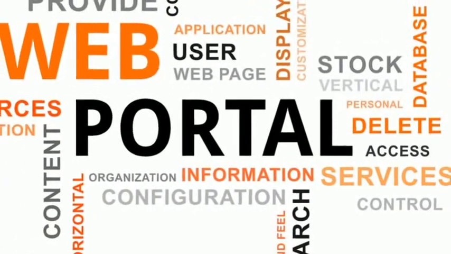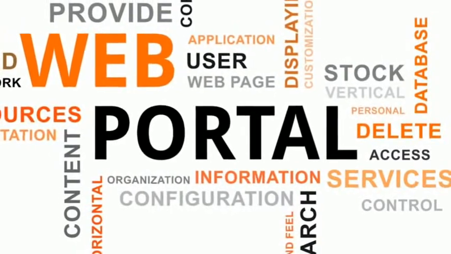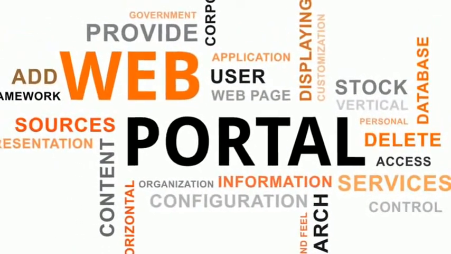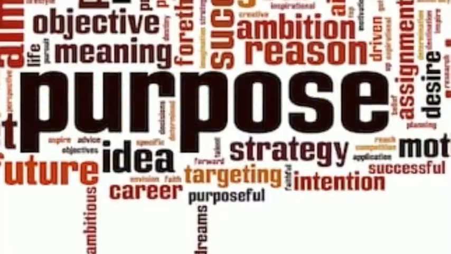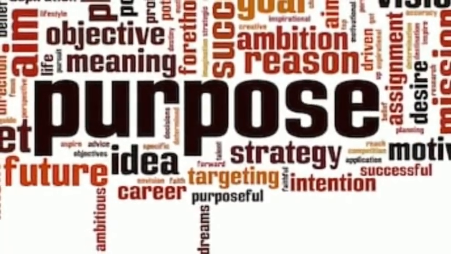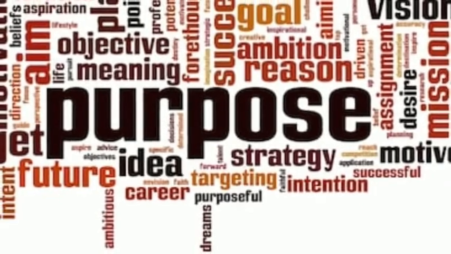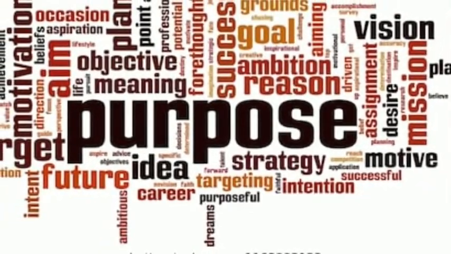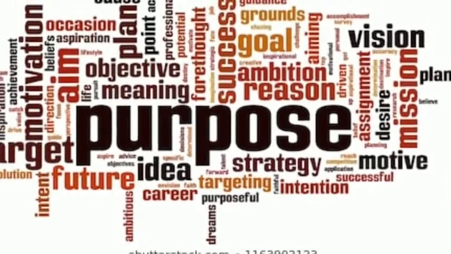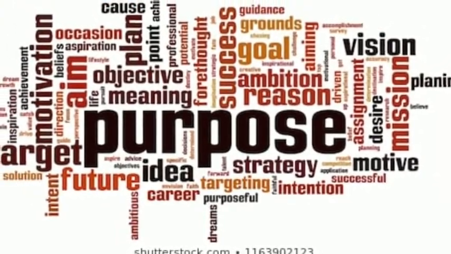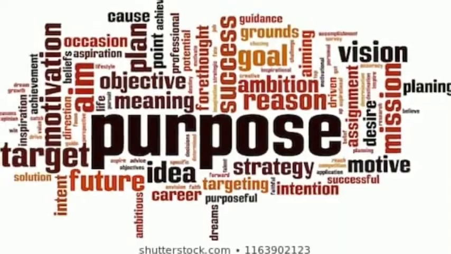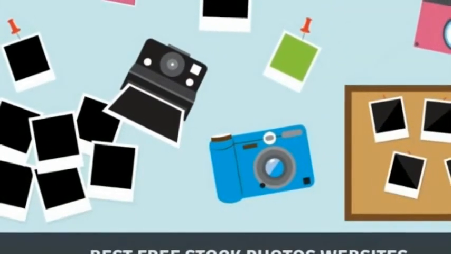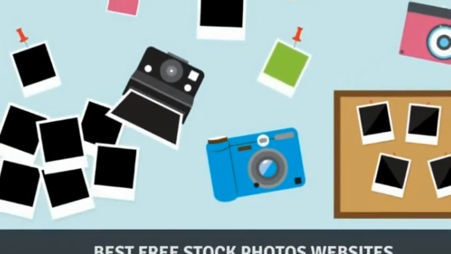Now let's see about a web portal. A web portal is a specially designed website that brings information together from different websites or web pages in one organized way. Usually, the home page of a web portal has links to other websites.